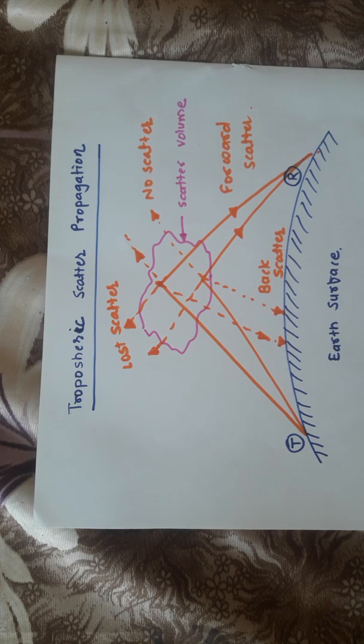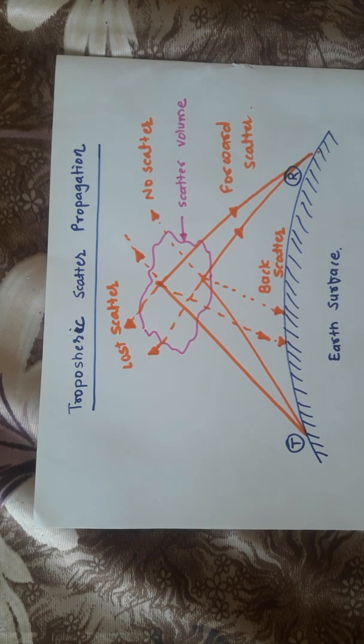Around the Earth's surface, there are many atmospheric layers. Among that, MST layers are there. So, M stands for mesosphere, T stands for troposphere, and S stands for stratosphere type of layer. So, MST layers are there. This particular propagation basically takes place in the troposphere type of layer.